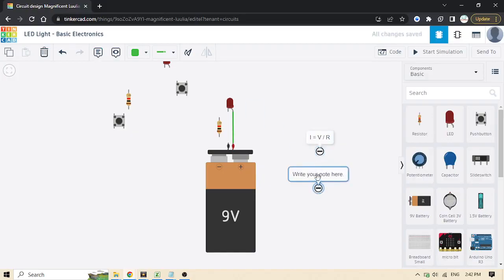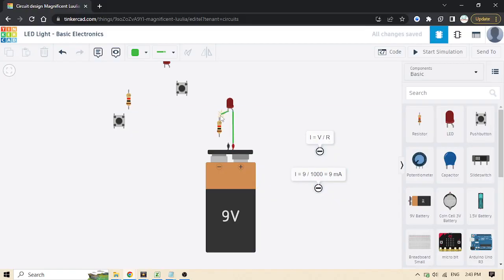Now here we can see the ampere equals voltage, here 9 volts, divided by the 1 kilo ohm resistor, that means 1000. Then in this case the current is 9 milliamperes, which is lower than the current that can be passed through the LED.